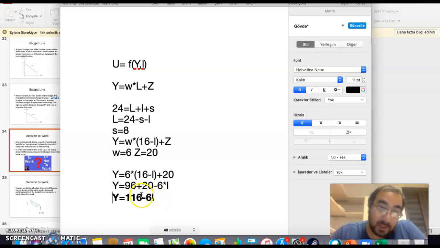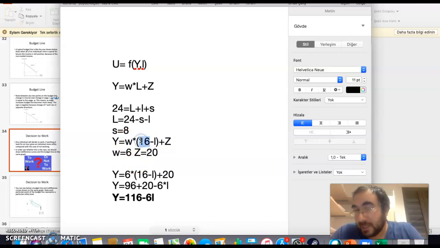So the maximum amount of income our agent can get is the non-labor market income Z plus the wage times the time he has from the subsistence work, which is in this case 96 plus 20. So the maximum amount of income is gained when our individual doesn't have any leisure time. Whenever our agent starts to have some leisure time, he will lose 6 units of income per leisure time he uses.